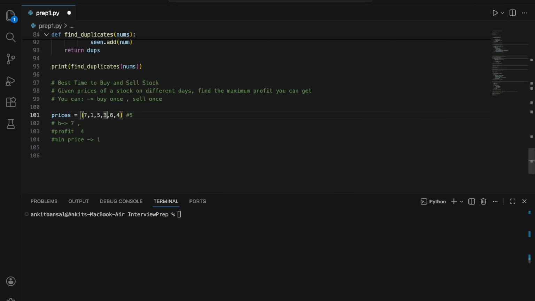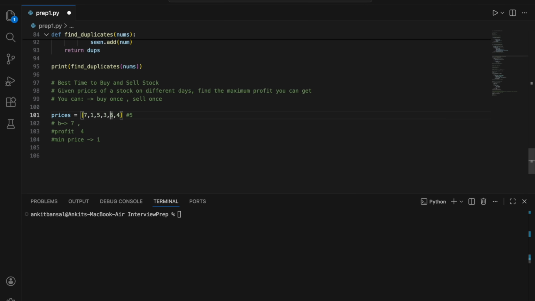And I will not update my minimum price also, right? Because minimum price was 1. If I had an opportunity to buy at 1, why will I buy at 3? So in this case, nothing will happen as such, right? Okay, great. Now let's move on to the next one.